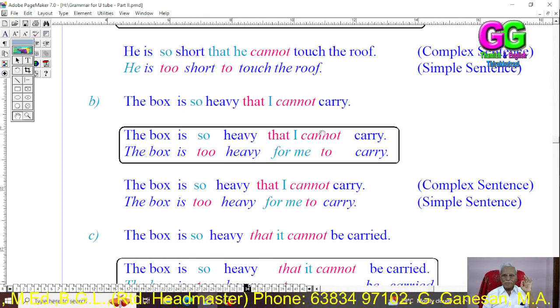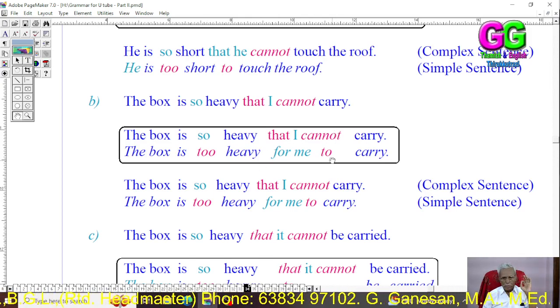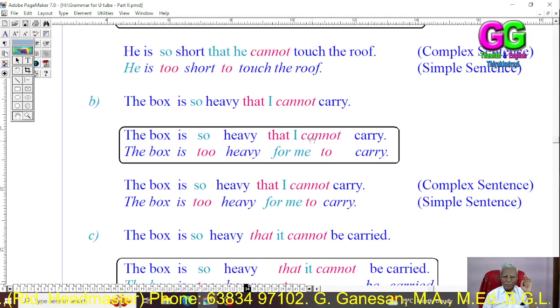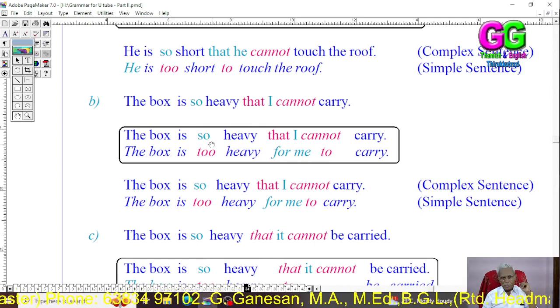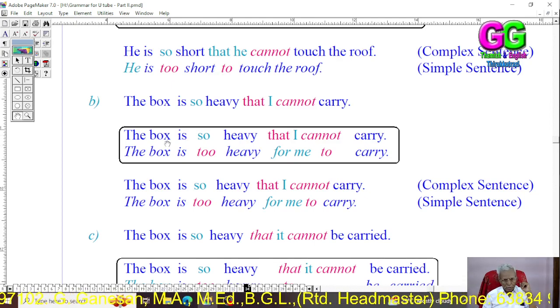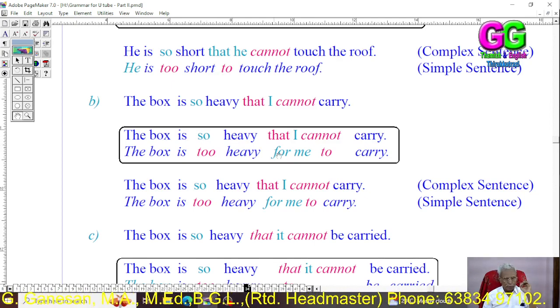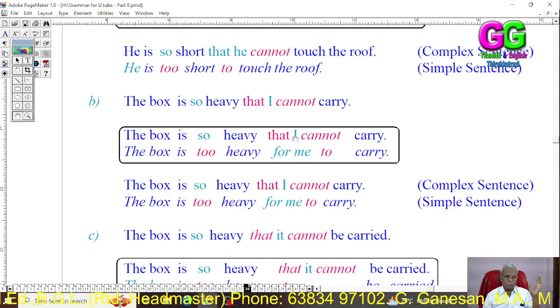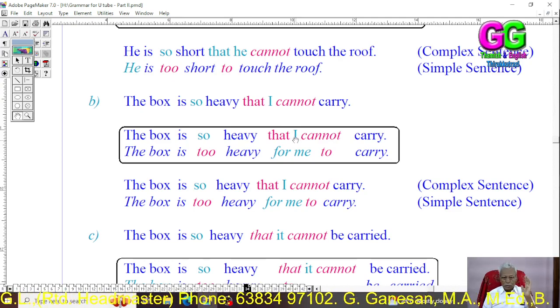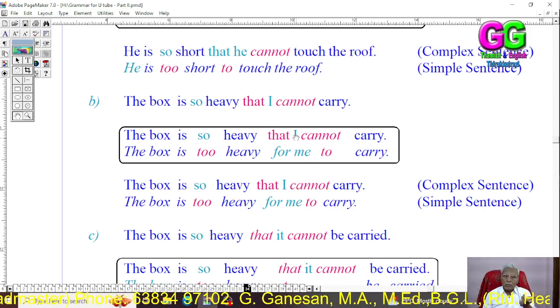Then "that I cannot" should be replaced by "to". That "cannot" is replaced by "to". Here, the subject both in the subordinate class and the main class: the box is so heavy is the main class, that I cannot carry is the subordinate class. In the subordinate class, both the subjects, the box and I, are different. So this subject should be changed into its